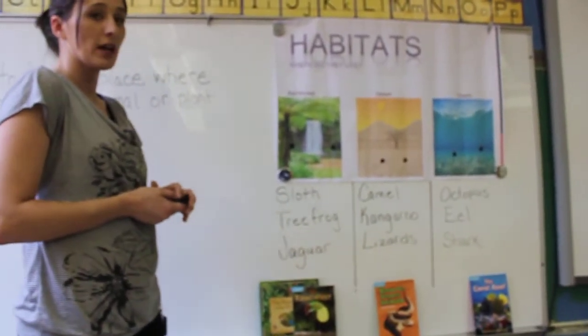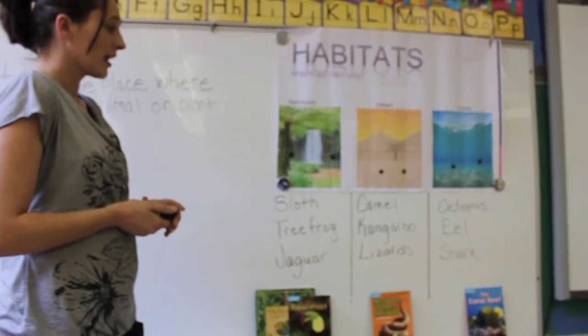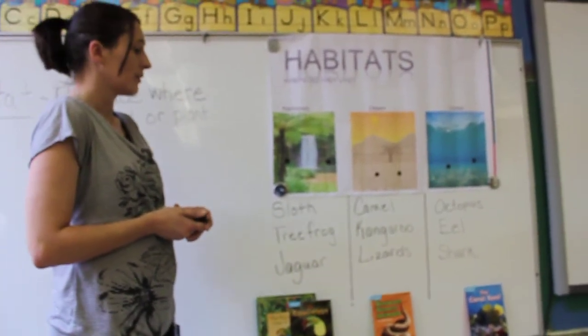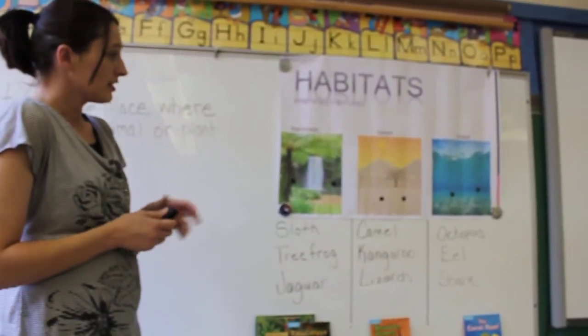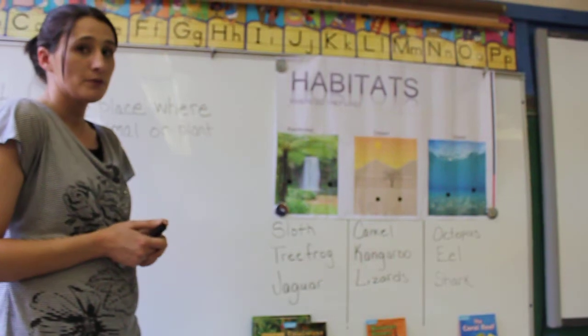The camel can store water in its humps, while the kangaroo can store water in its tail. And the lizard also can store water, but he blends into his surroundings very well.